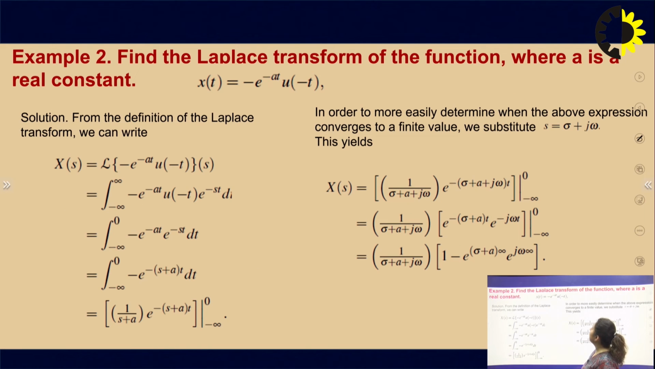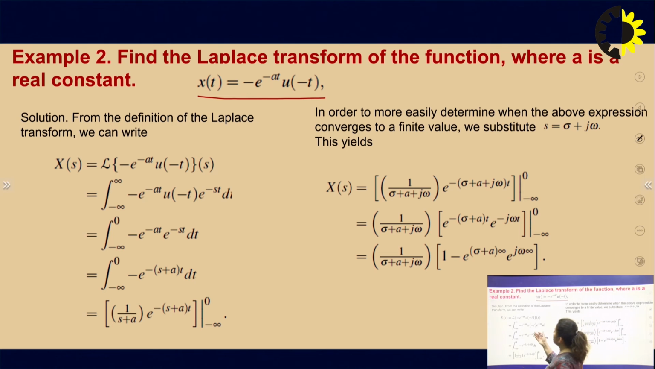Next we find the Laplace transform of the function where a is a real constant, and the signal given here is x(t) equal to minus e to the power minus at u of minus t. Obviously u of minus t is a left sided signal, and the region of convergence will always be the left plane of whatever pole we get.